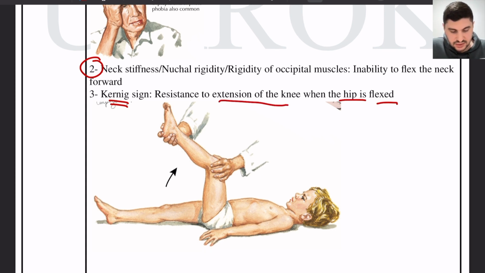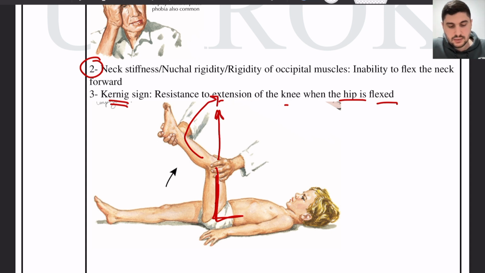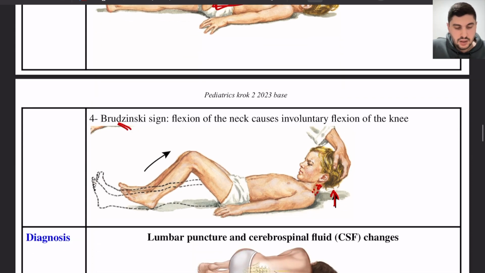So meaning when the hip is flexed, like in this position, extension of the knee, meaning bringing it to this position, like straight, is hard, and there is a resistance, and this is Kernig sign. Brudzinski sign is when we flex the neck, it causes involuntary flexion of the knee by the patient.